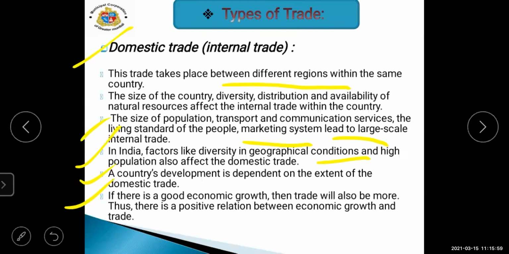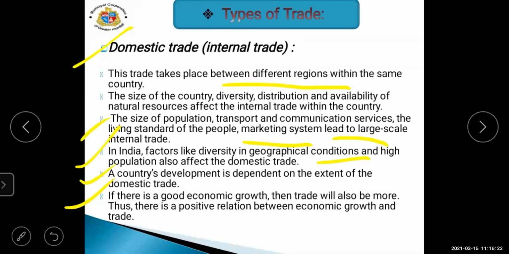Then we have to see whether transport and communication services are there or not, the living standard of the people, and how the marketing system is. All these things we have to see when we are doing domestic trade.